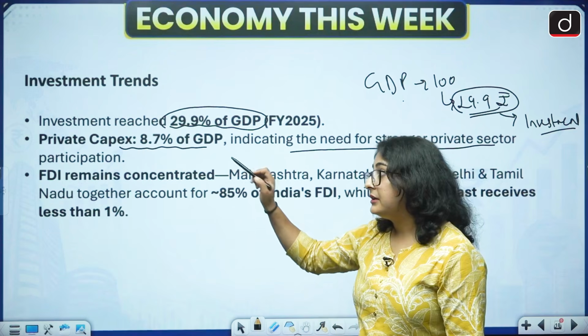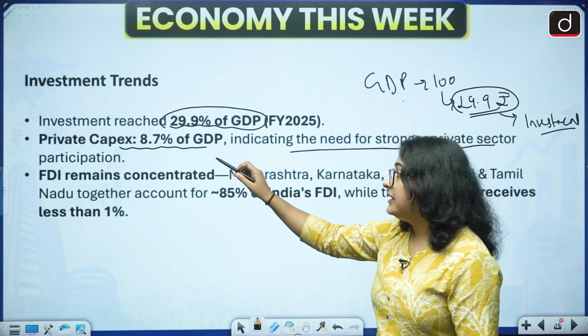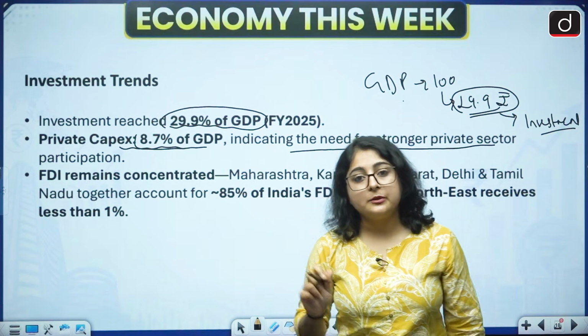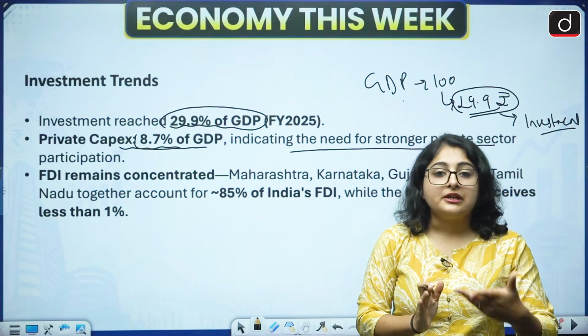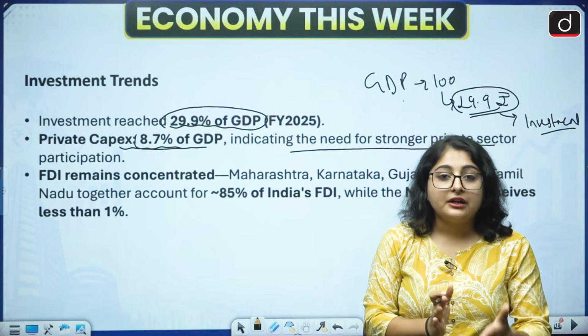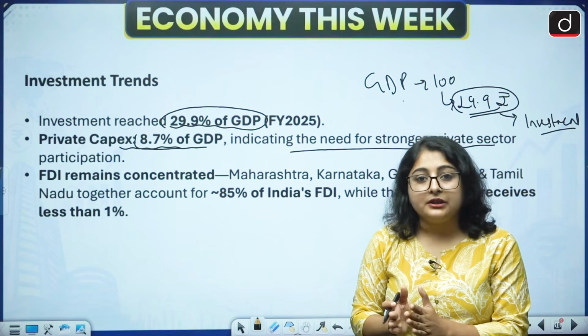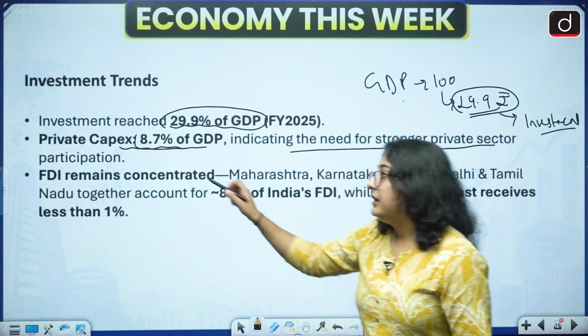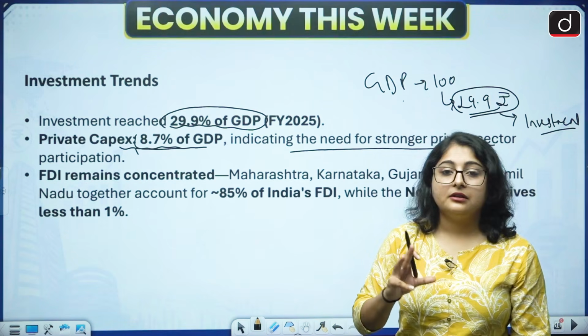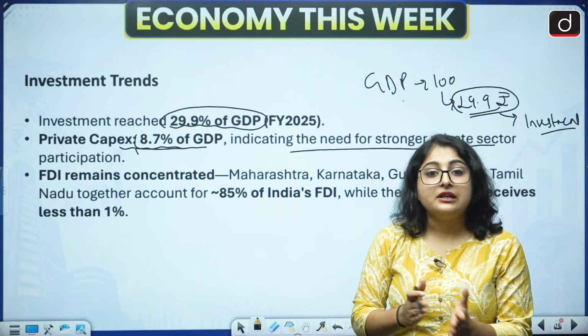Now, this is concerning news. Why? Because private expenditure is just 8.7% of the GDP. That means the majority of the expenditure, investment happening in our country is being made by the government. Okay, so government should try to increase the private sector participation in investment process.